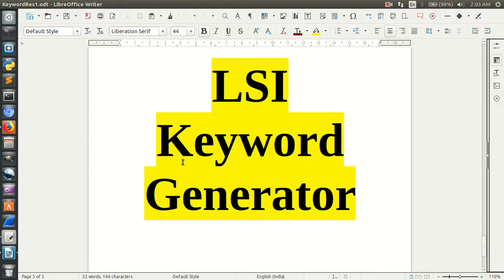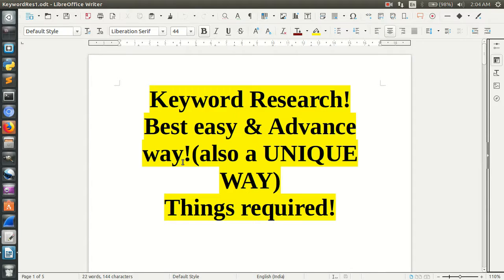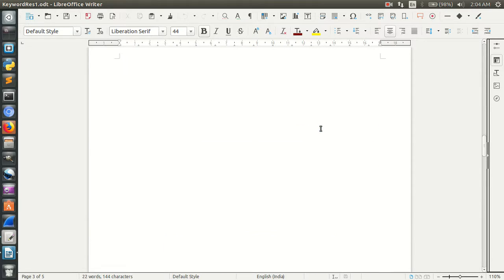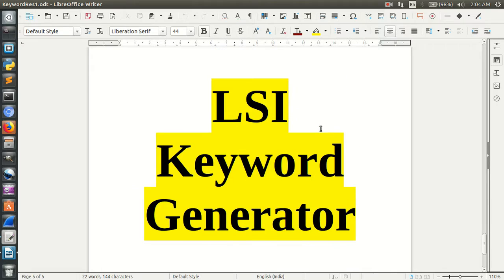Hello and welcome everyone to the last part of advanced keyword research, the best, easy, and very unique way. The unique way because no one else I have researched uses this kind of tool. These are very well-known tools, but they have not been used that much. For example, YouTube, Google Trends, and LSI Keyword Generator are used, but not the way other people use them. So we have what we did in the earlier videos.